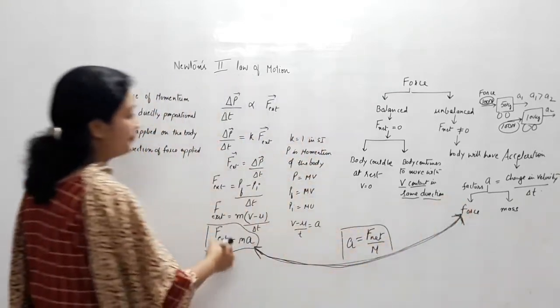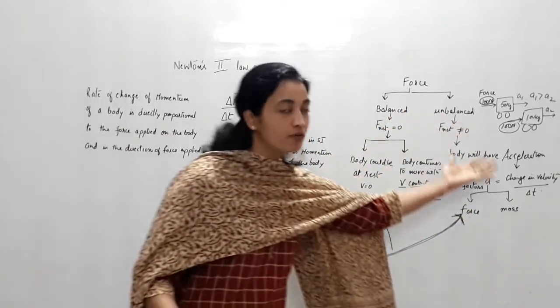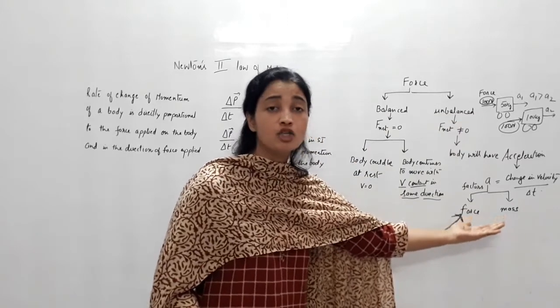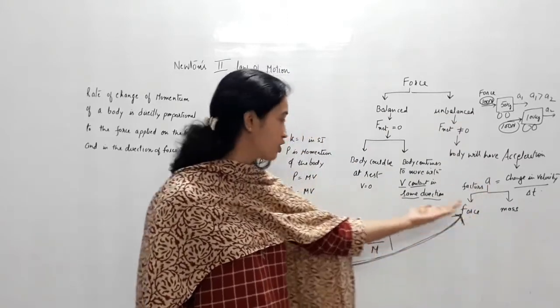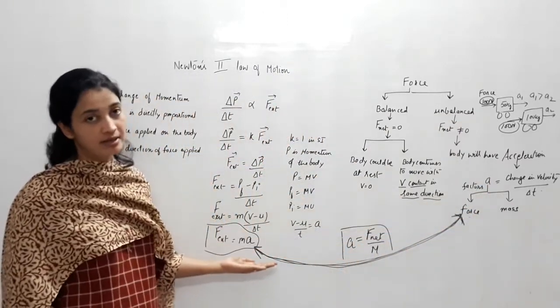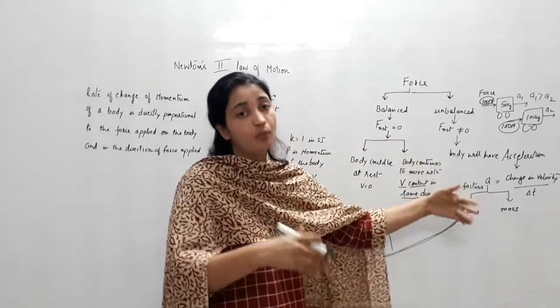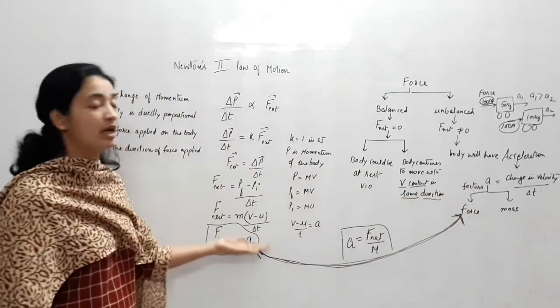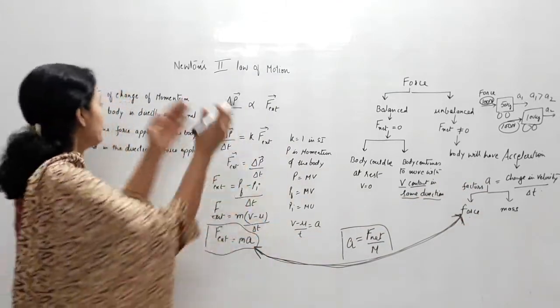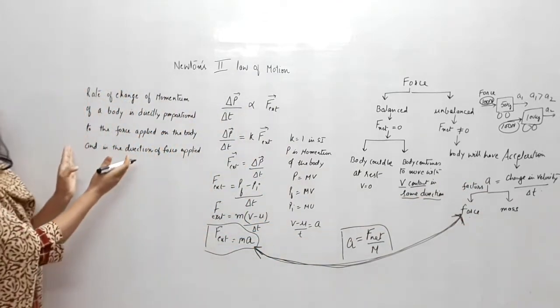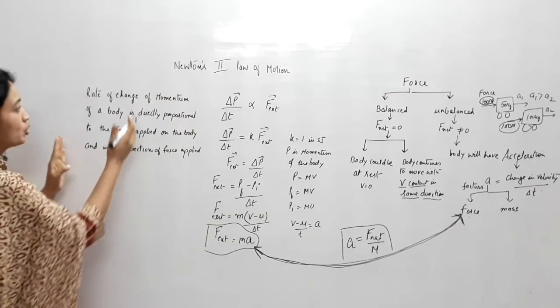This is the intuitive understanding about the relation between force, mass and acceleration, and this is the mathematical understanding. This is something we know from our insight that this should be the situation, and this is something we have established mathematically. Now finally framing the statement for Newton's second law of motion.